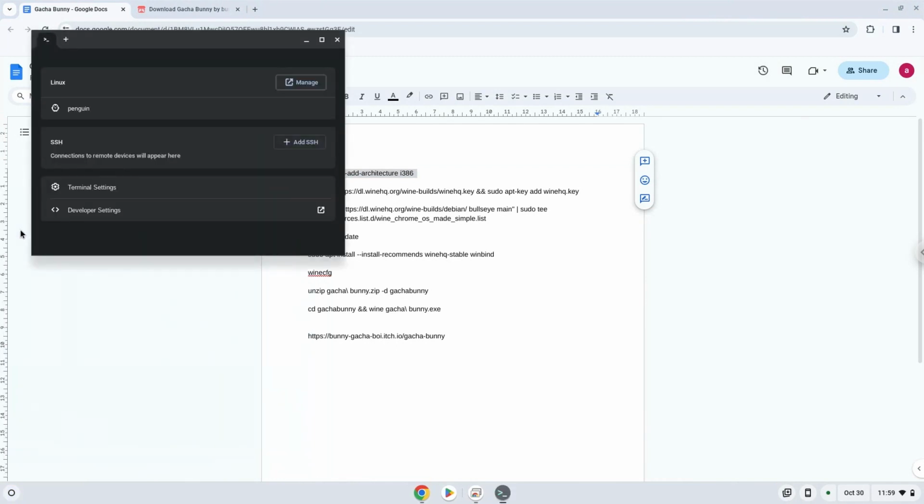Next, we will paste the command into our terminal, either with a two-finger click on your terminal or click Ctrl, Shift and V together. This command will enable 32-bit architecture for Wine on your system.